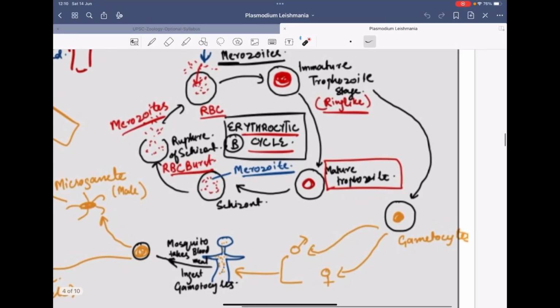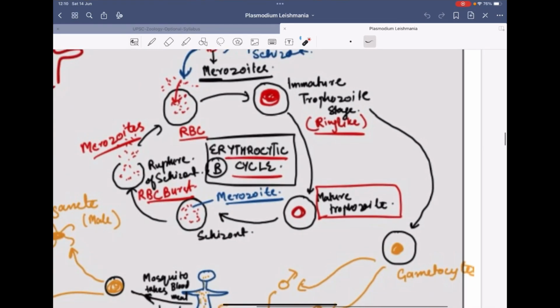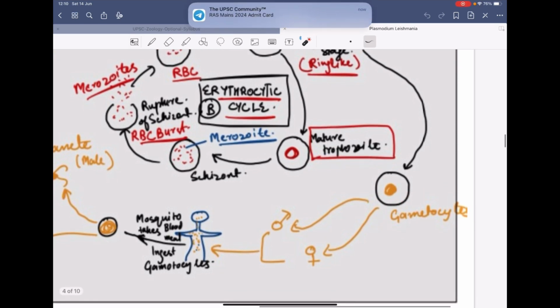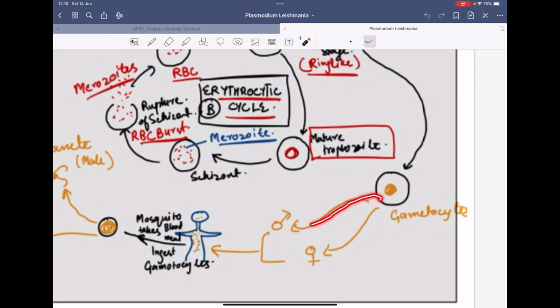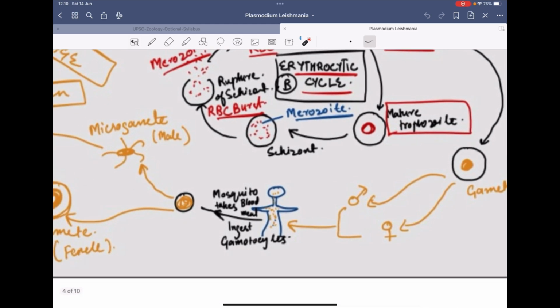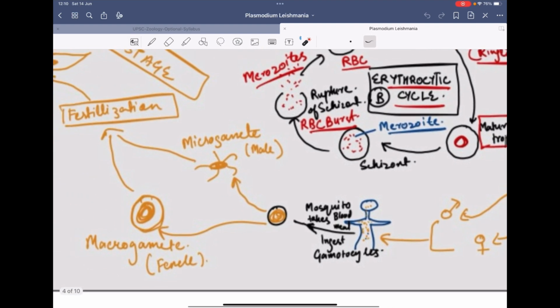At the same time, we will also observe that some of the trophozoites will form the gametocytes. These gametocytes, one will be male and another one female. There will be two types of gametocyte, male and female. What happens is that when the Anopheles mosquito comes and takes in the blood meal, it will take up the male and female gametocytes.